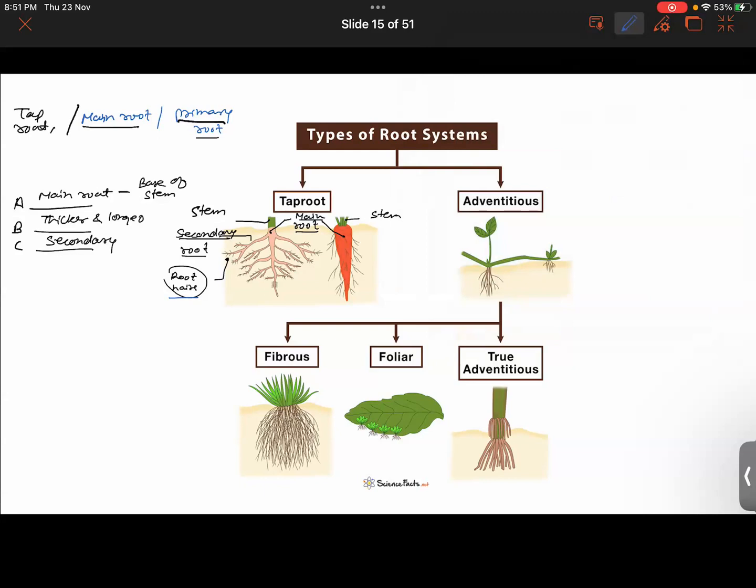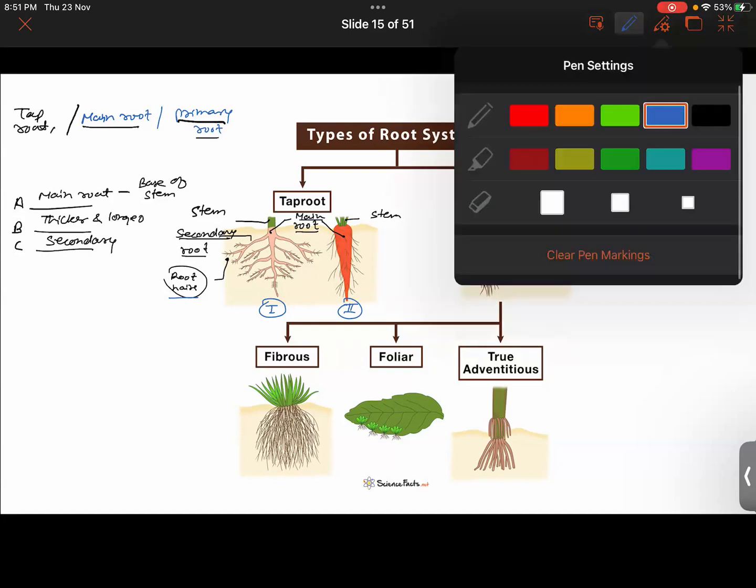Now in the diagram you can notice I have taken two examples of tap root. The second one that you are seeing now is actually a modified tap root system which is acting as a storage house of food, right? So there could be modification in the tap root system also. Hope this much is clear to all of you.